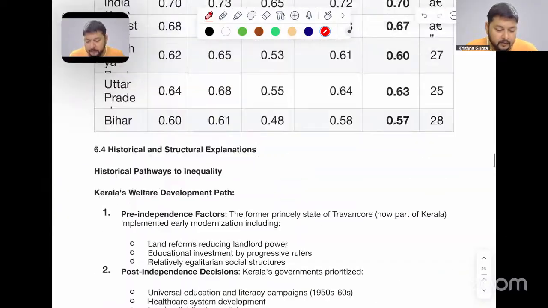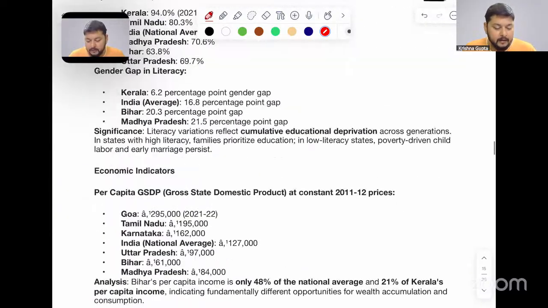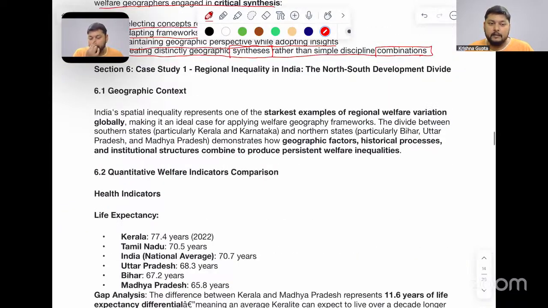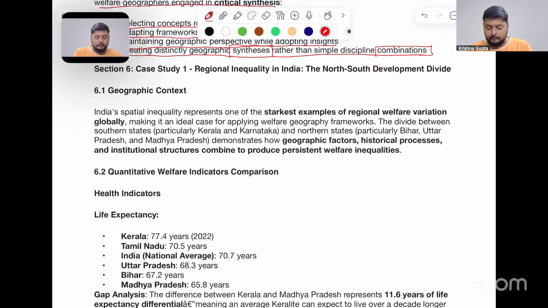So till now, this interdisciplinary aspect, are you able to understand it? Any doubt you can ask or you can write in the live chat box. Any questions, any doubts?